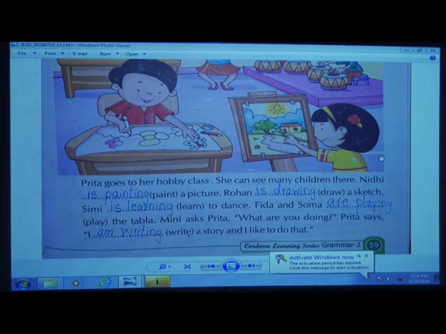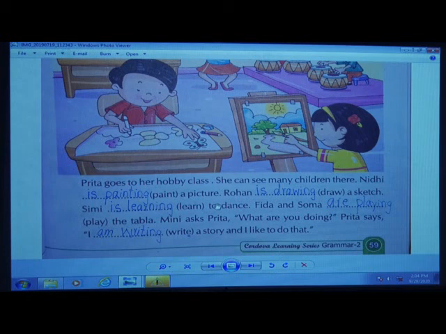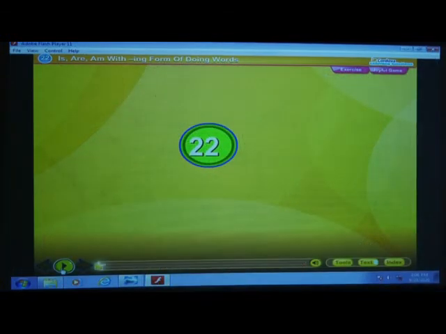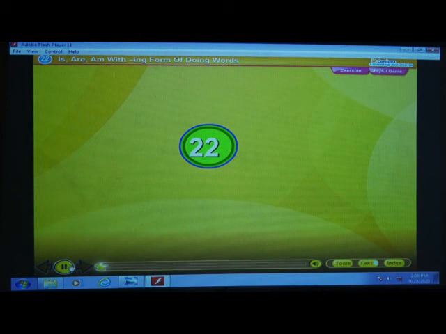Okay? So the whole story is written here. Just refer to this picture, and then you can come to know the actions done by these children. Ready children now? You have to write neatly in your textbook. Yes children, now we'll go to this video.